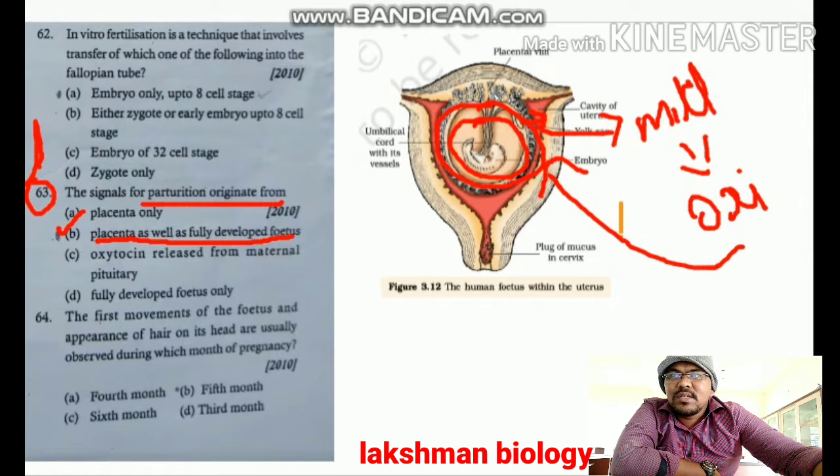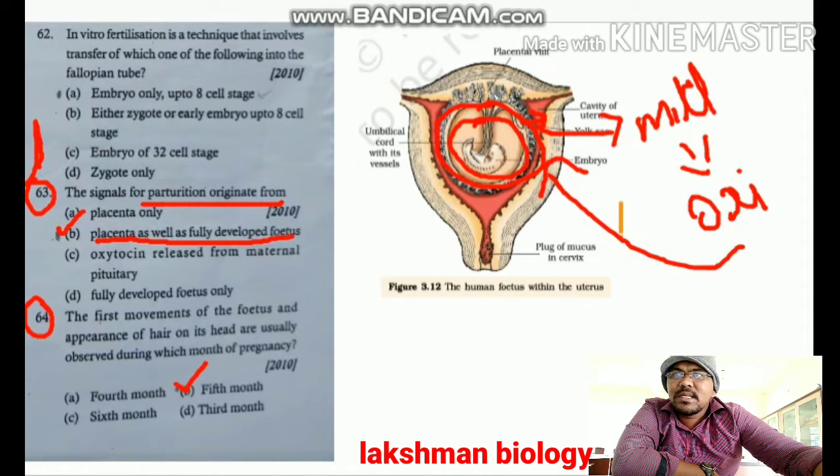Next, question number 64. The first movements of the fetus and appearance of hair occur at which month? Here they asked when the first movements of the fetus and appearance of hair occur during pregnancy. Answer for this is 5th month. Option B is correct. At the 5th month we can see the appearance of hair and the first movements. That is about question number 64.